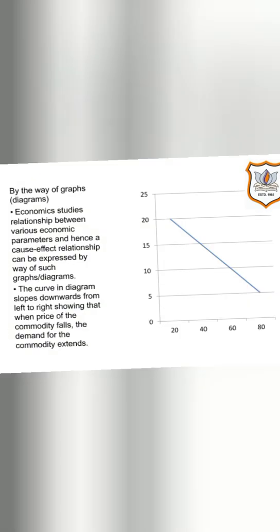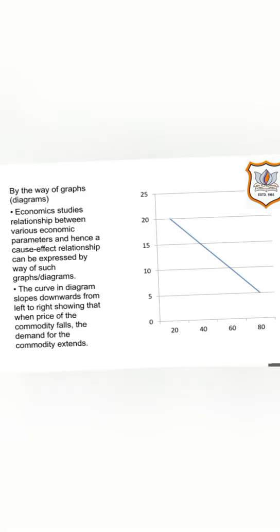Now this same thing, what we have described earlier, can be represented by way of data tables. It can be shown by presenting a data table showing a consumer's willingness to demand a commodity at different prices of the commodity. So that same concept of demand can be represented by way of this data table. As you can see, a data table has been made over here. In this table, in the first column, price of commodity in rupees has been given, and similarly in the next column, demand for that commodity made by individual, again in units, has been given.